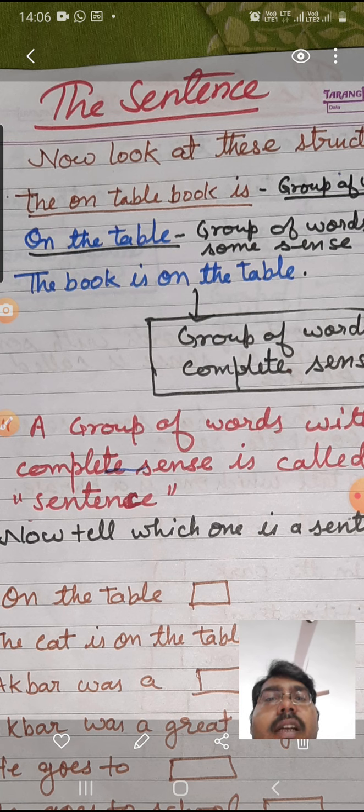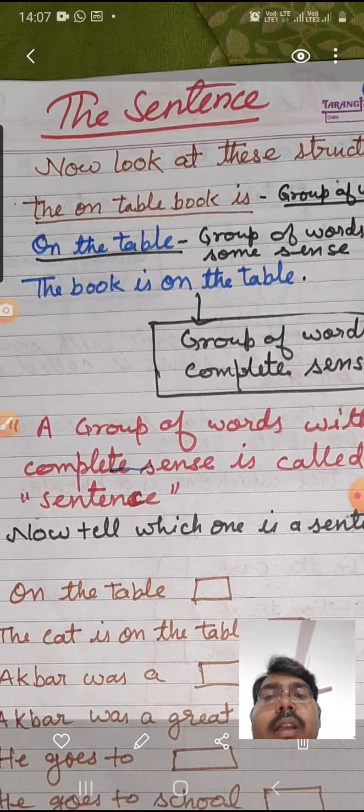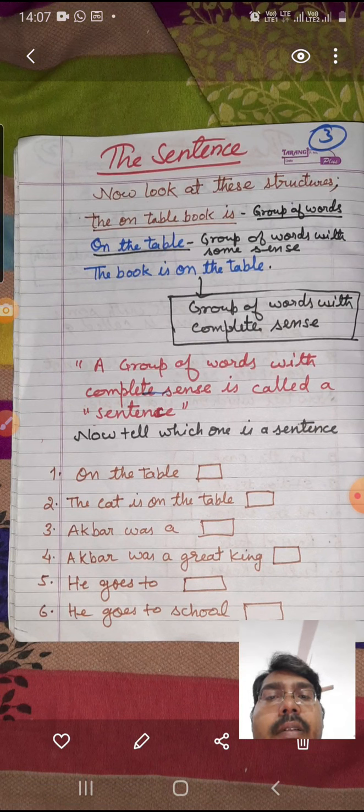But "The book is on the table" is giving you the complete sense. What is on the table? The book is on the table. It is giving you the full information. So a group of words with complete sense is called a sentence. A group of words that gives you complete information or complete sense is called a sentence.